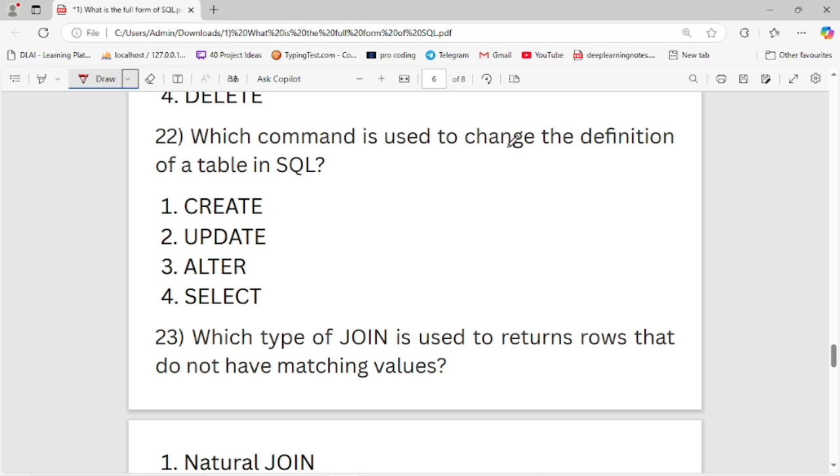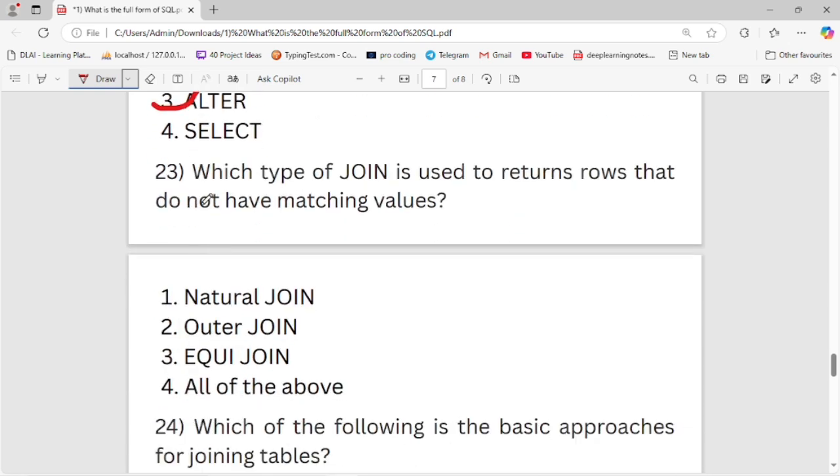Which command is used to change the definition of a table in SQL? First is create, second is update, third is alter, and fourth is flag. Third is the right option to change the definition of a table in SQL. Now let's move to the next question.